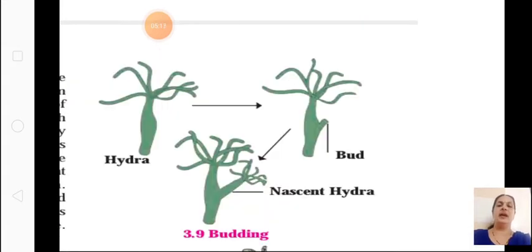Okay, and in Hydra we learned, this is budding, the third one. In budding, what happens?